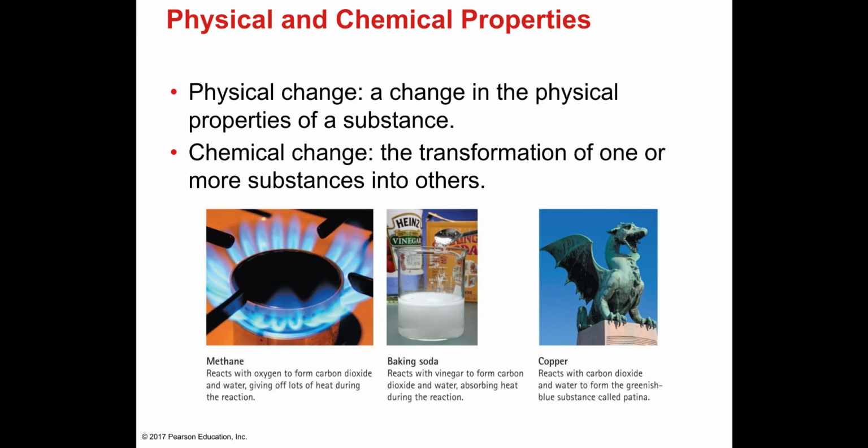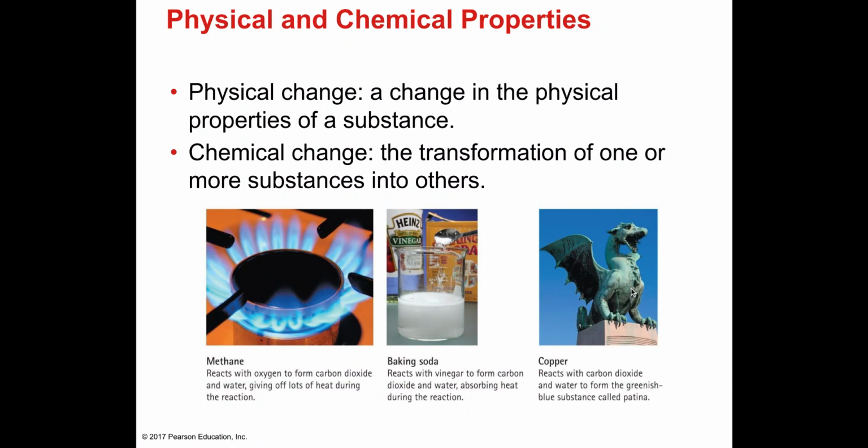The heat that we use in cooking is a result of a chemical change that methane undergoes when it reacts with oxygen to form carbon dioxide, water, and heat. Okay. Now, baking soda. If you add vinegar to baking soda, you will see a gas being produced. That gas is carbon dioxide, and water is also formed. This particular process absorbs heat. Instead of giving out heat, it absorbs it.